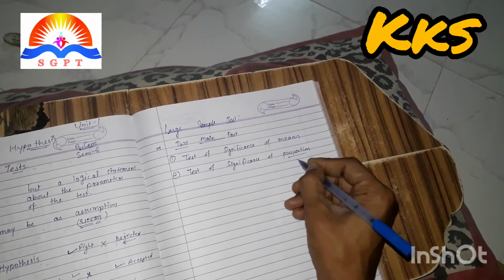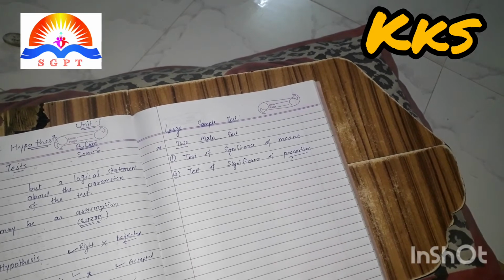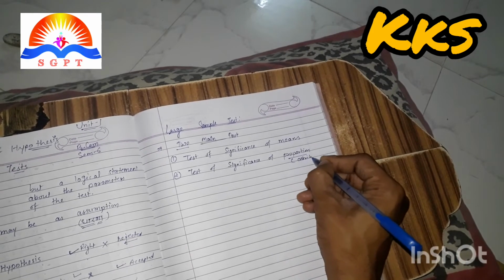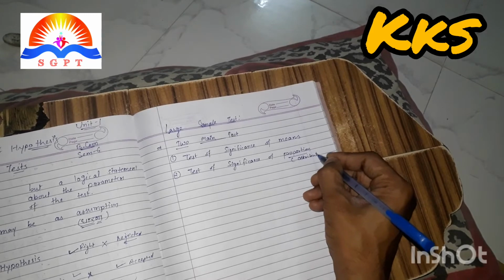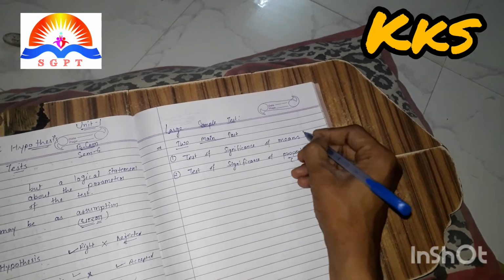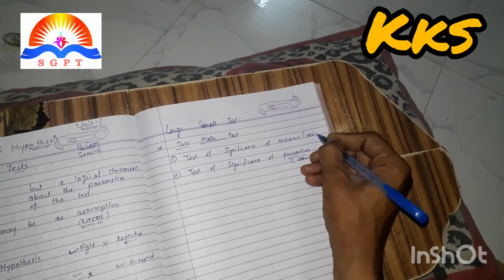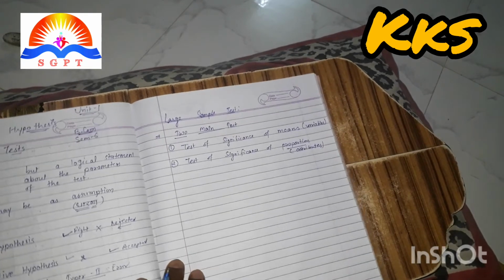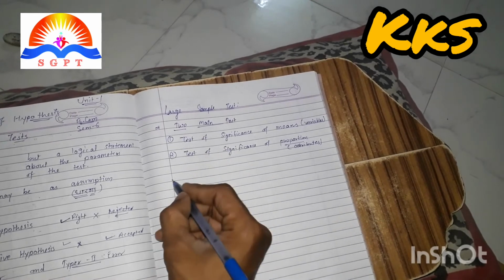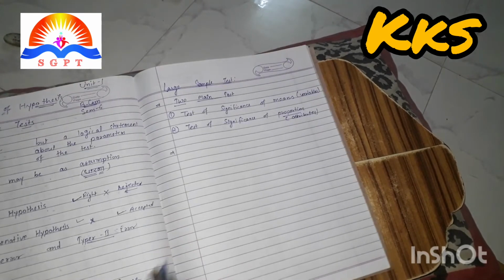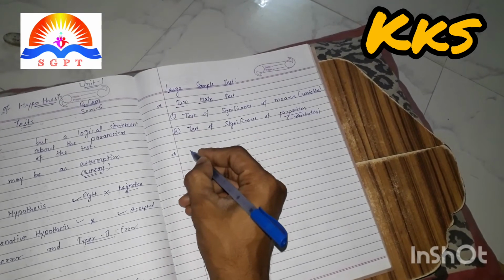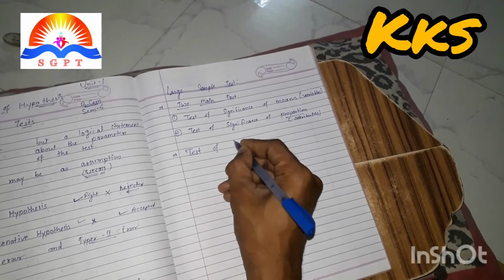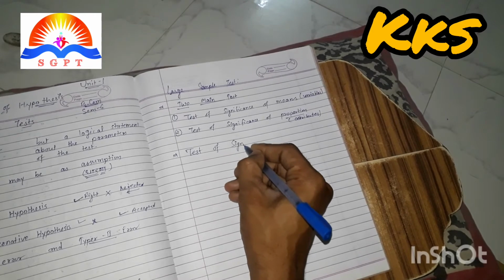This type of test is held for the attributes or the qualitative matters, and this type of test is held for variables or the quantitative measurements. Now both the tests have two subparts.